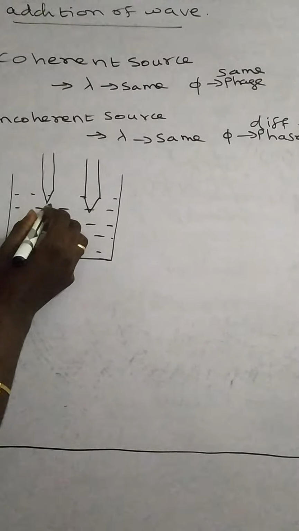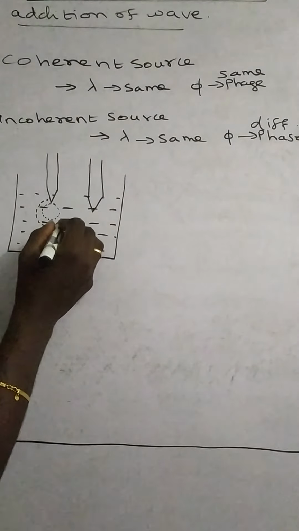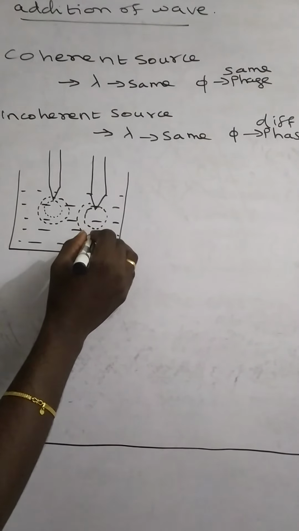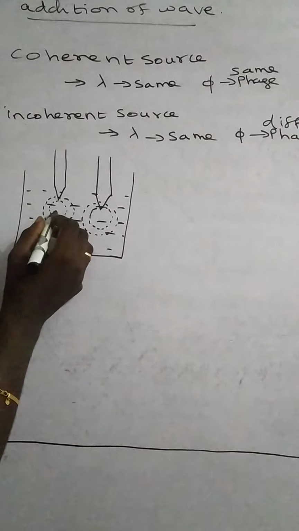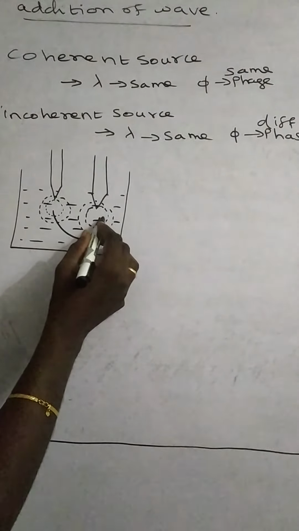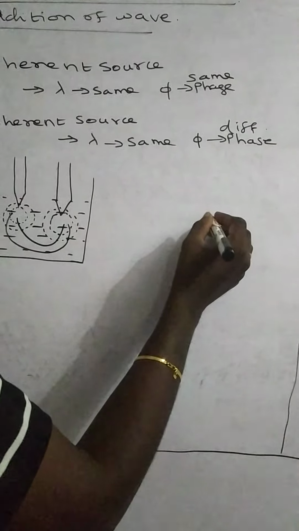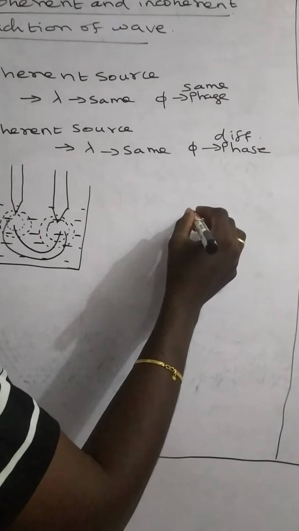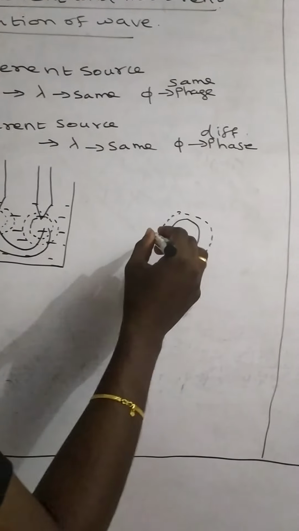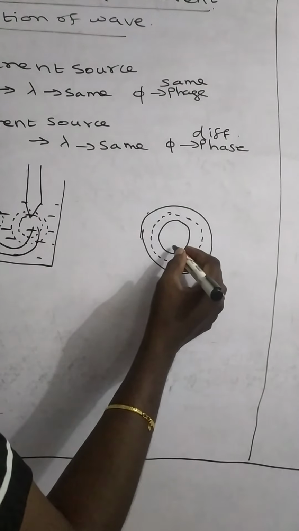What happens when the wave fronts are produced? The wave front from one pencil intersects the wave front from the other pencil. At the same time, the wave front from the other pencil also intersects the first. So what happens when the pencils move up and down in the surface of water? There are two types of waves present: one is the crest, another one is the trough.